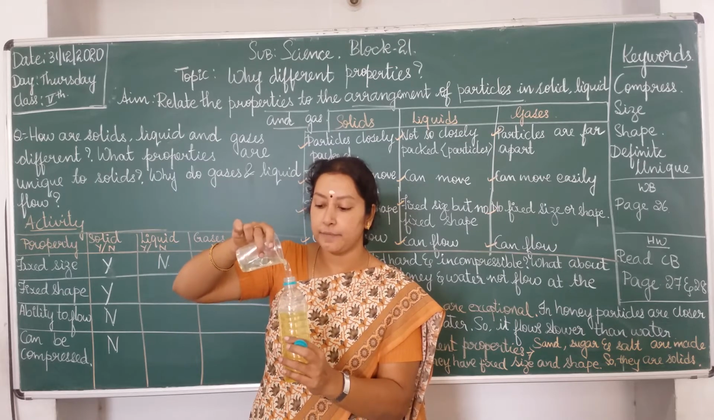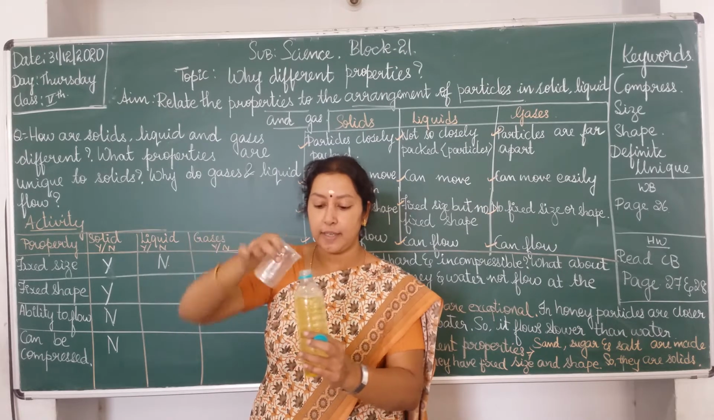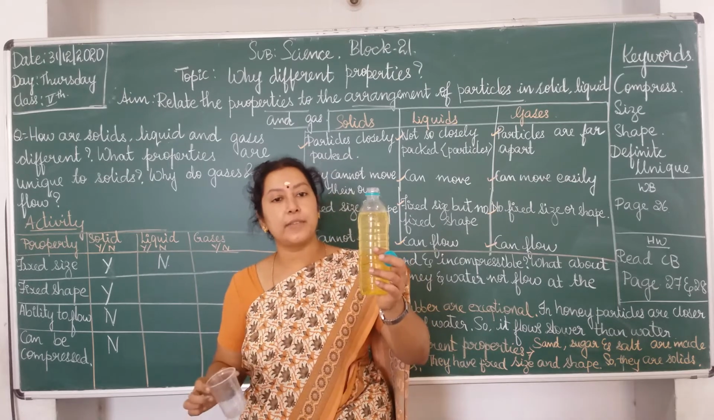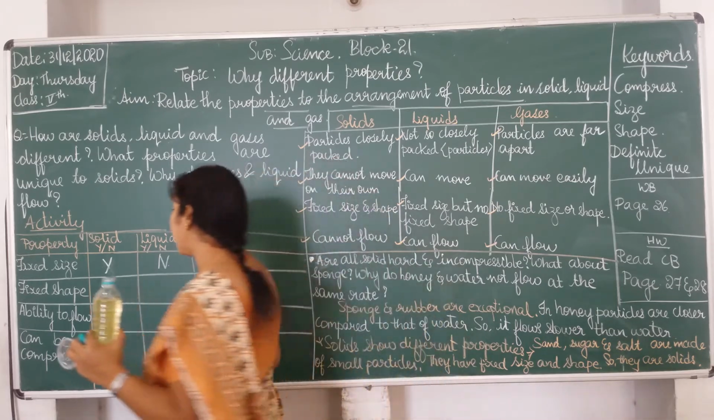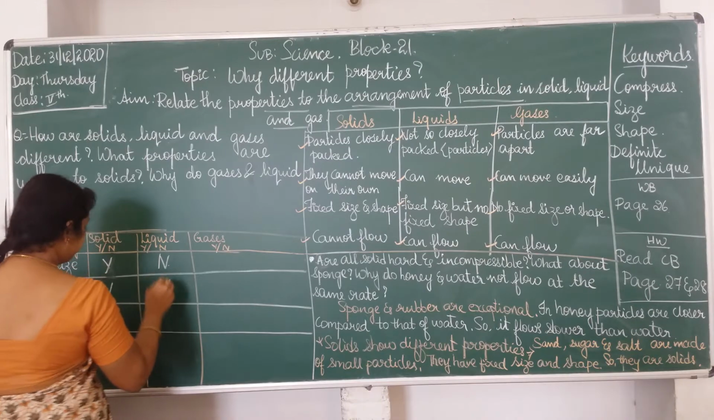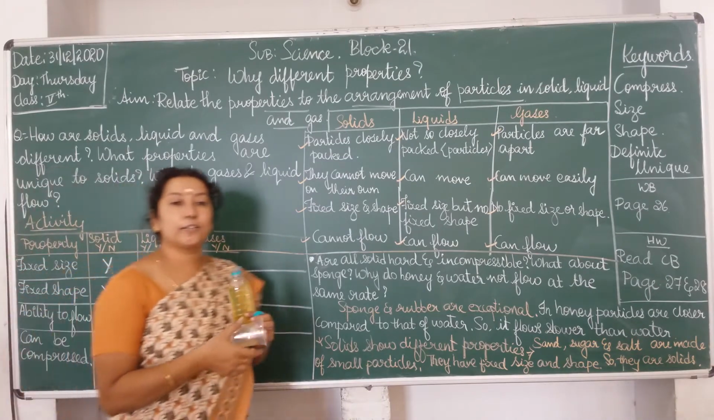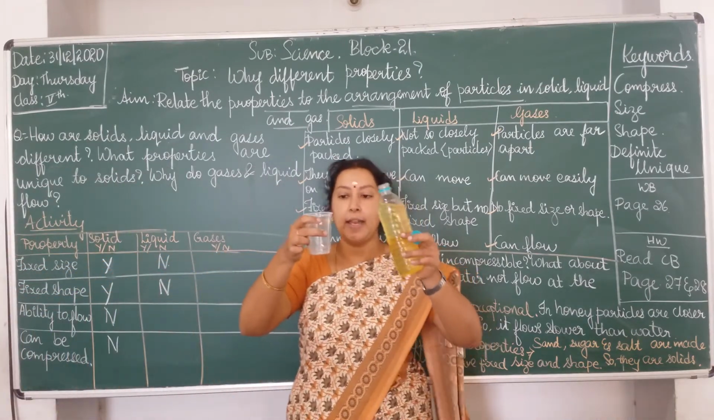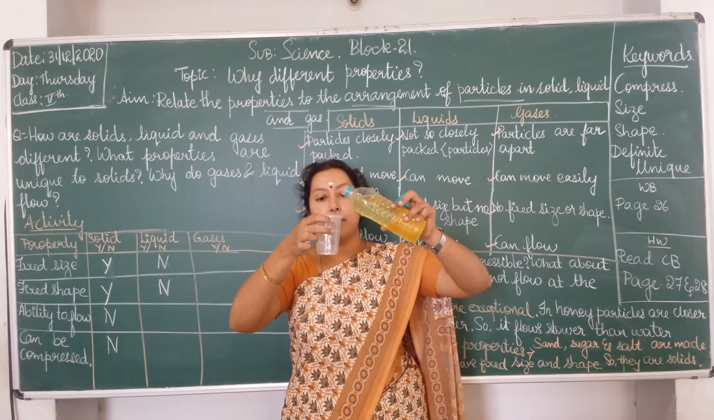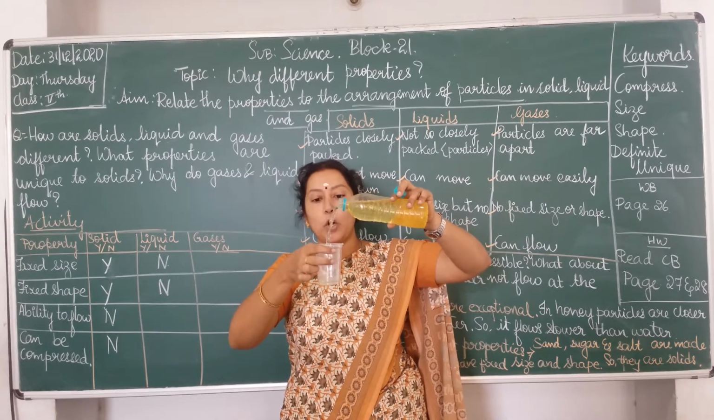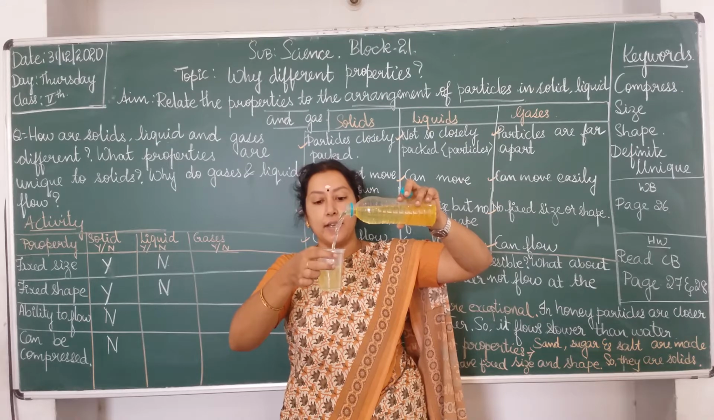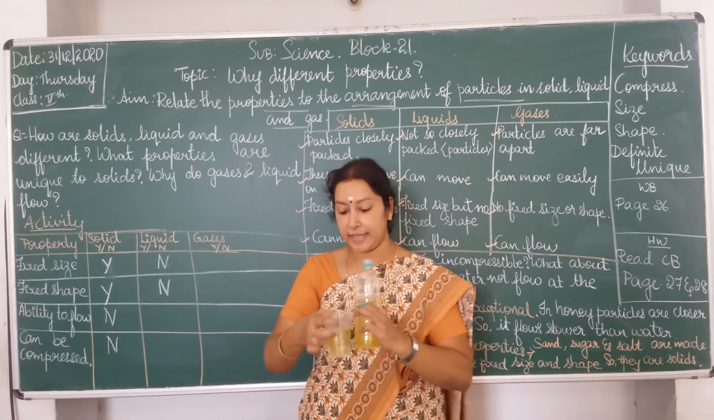Can you see here? I have poured it back. Now you see it is occupying the shape of this bottle. So it does not have a fixed shape. Now, ability to flow. Yes, can you see here once again? I am going to pour this water from the bottle to the tumbler. So, it can flow easily.